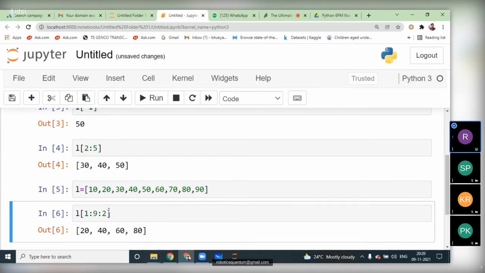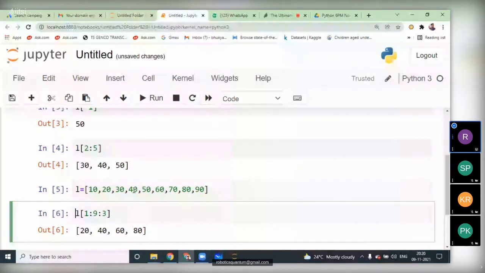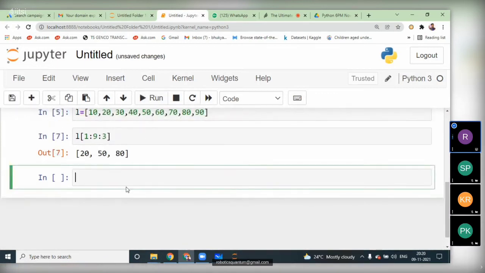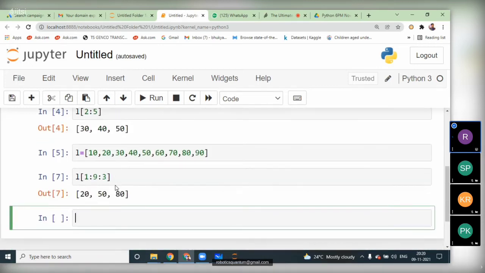That is the step value. If I give the 3, it will leave two values. It will print the 20, 30, 40 will not be in the output, and 50 will get it. When you give the 3, 3 minus 1, we'll leave the two values in the output. 20, 50 and 80 will get it. So this is the slicing concept in the list.